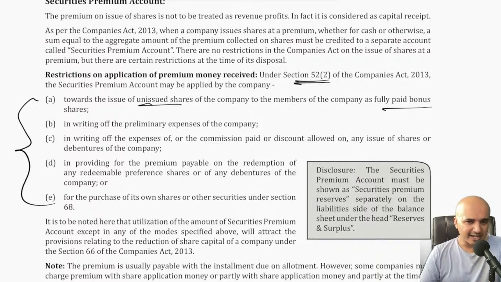Then in providing for premium payable on redemption of any redeemable preference shares, meaning preference shares at the time of redemption most often will be redeemed at premium, meaning if you have received 100 rupees from the preference shareholders, while making the payment to them you will be paying more than 100. That means you are redeeming at a premium, you are giving it back at a premium. So that is the thing with respect to redemption of preference shares. Now where will the money come from? You can use the money lying in the securities premium account. That is the point. And lastly, for the purchase of its own shares, meaning buyback under section 68.